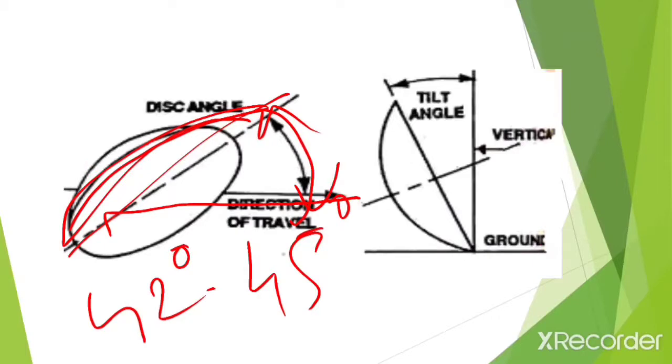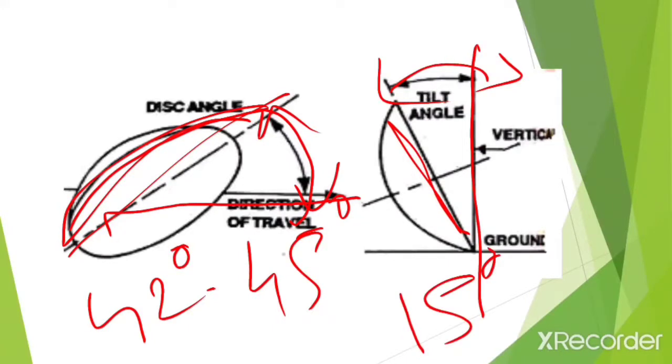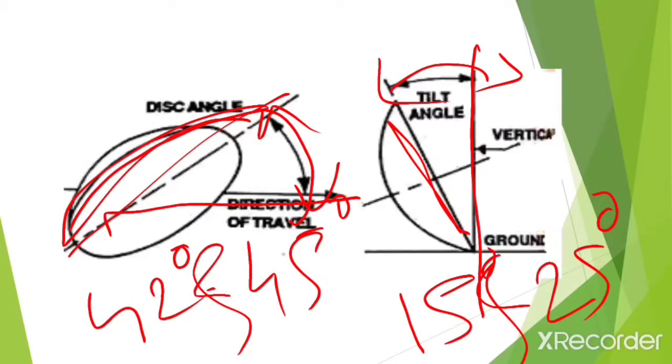Now the tilt angle. The tilt angle is the angle at which the plane of the cutting edge of the disc is inclined to a vertical line. This is called the tilt angle, and the good range of the tilt angle varies from 15 degrees to 25 degrees. These are the most important ranges, of the disc angle and the tilt angle.